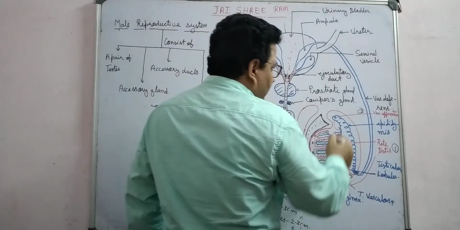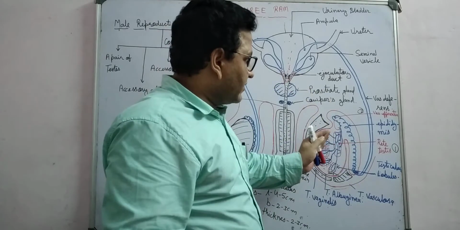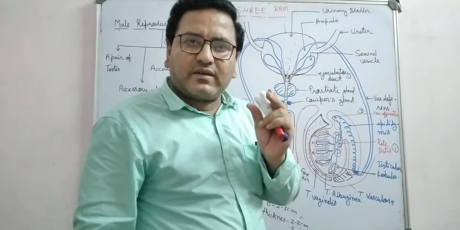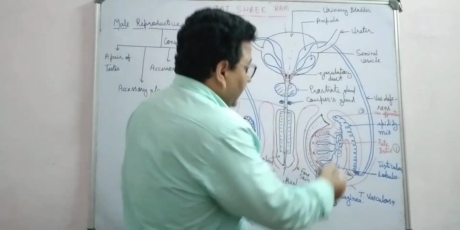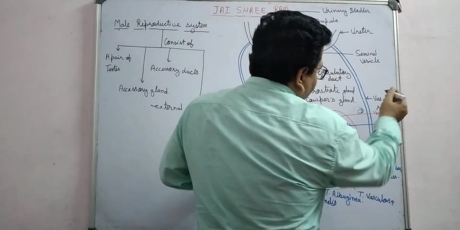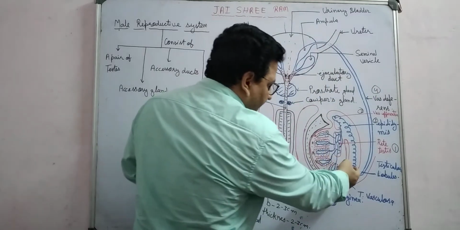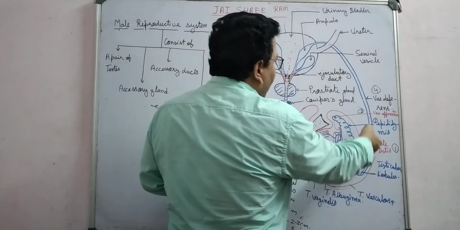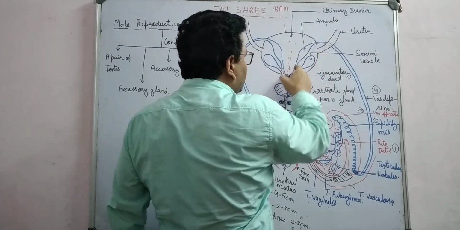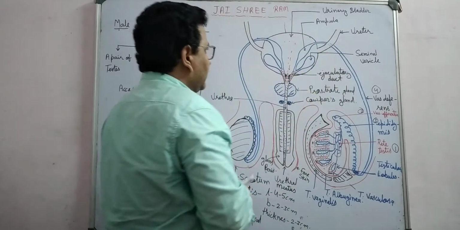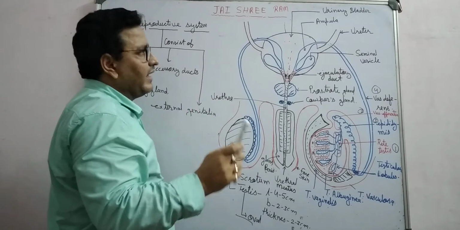Then the epididymis, a highly coiled tubular structure at the dorsal or back side of the testis, which stores the sperm for some time and also nourishes the sperm. Then, from the epididymis, the third and fourth ducts: the vas deferens. The vas deferens carries the sperm from the epididymis, forms a loop around the ureter, and ultimately joins with the duct of the seminal vesicle. There is one pair of seminal vesicles. This is the first accessory gland.